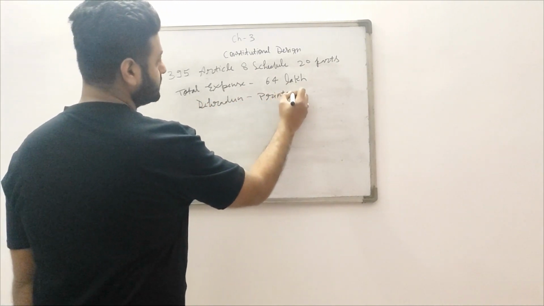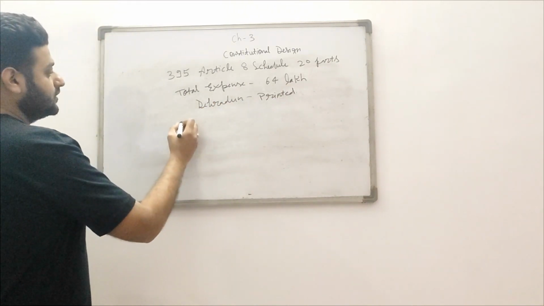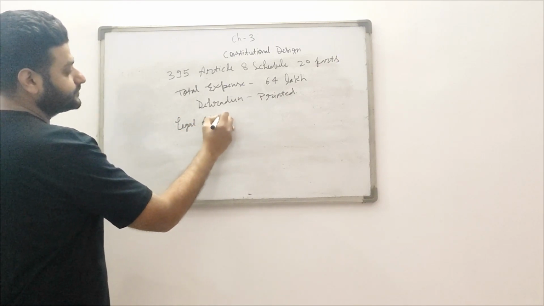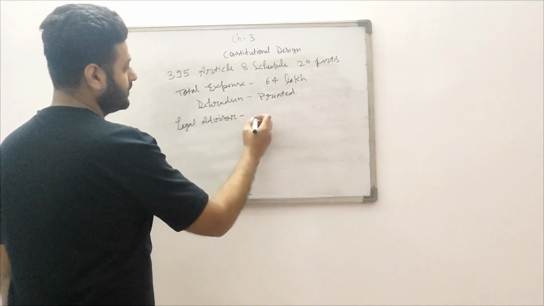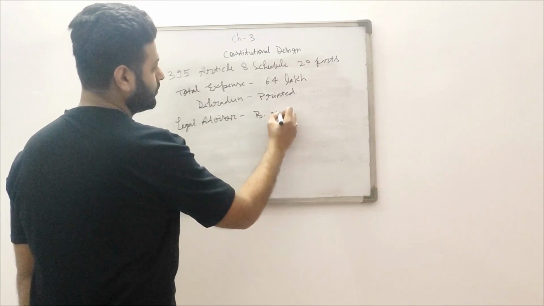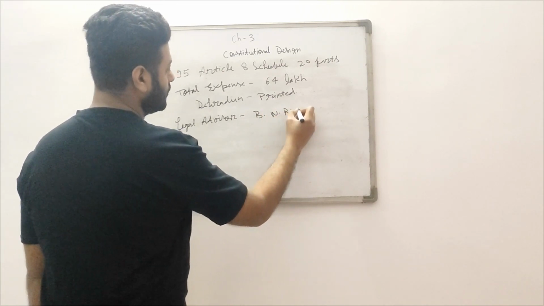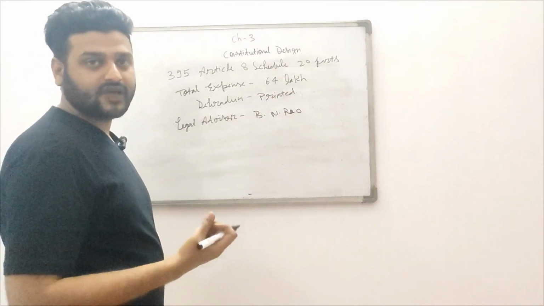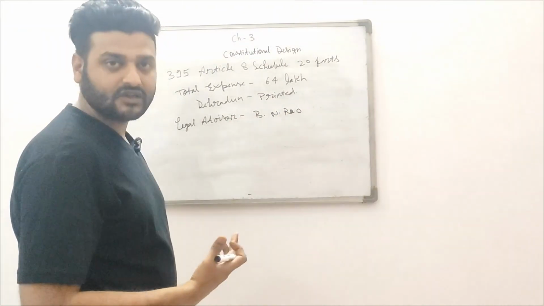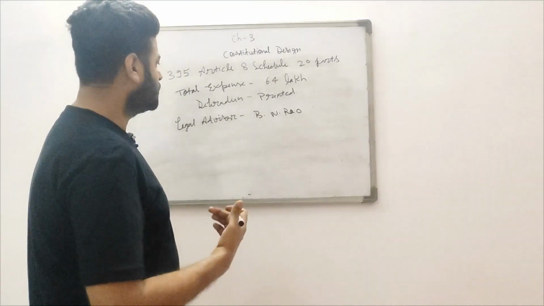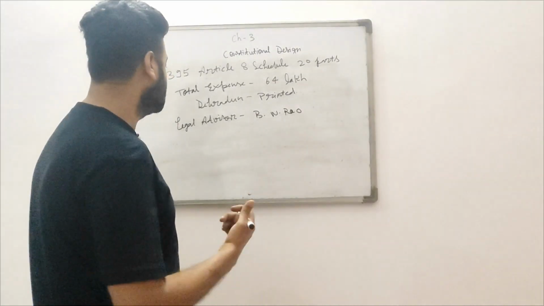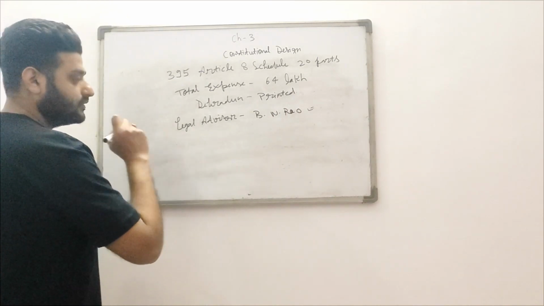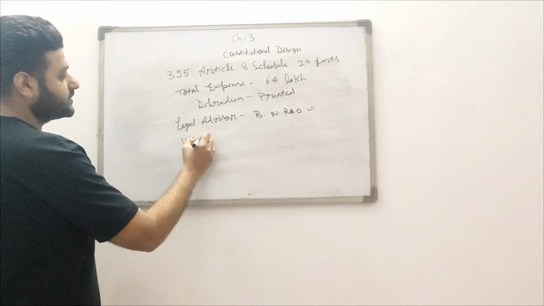And who was the legal advisor? The legal advisor was B.N. Rao. I already told you the first temporary president was Dr. Sachchidananda Sinha, and the permanent president was Dr. Rajendra Prasad. Later, the legal advisor was B.N. Rao. Who were the vice presidents?